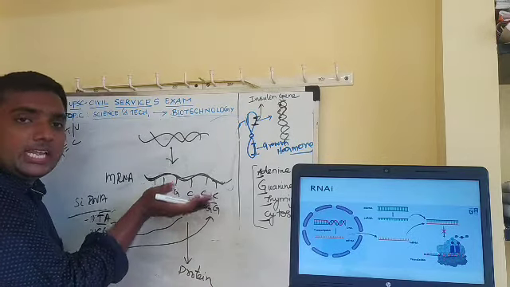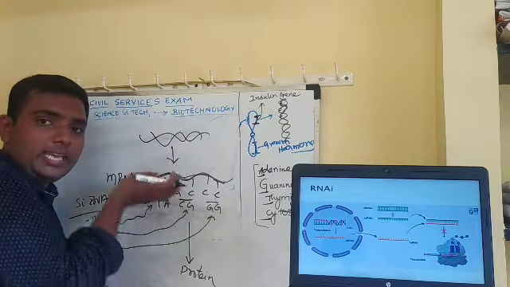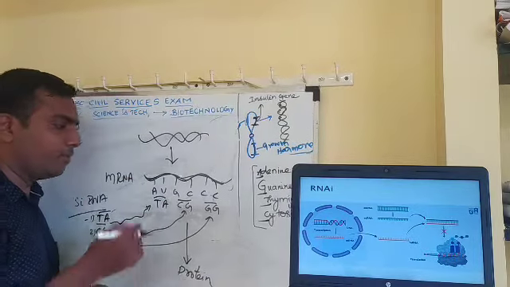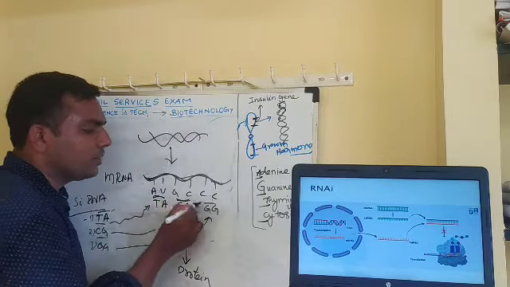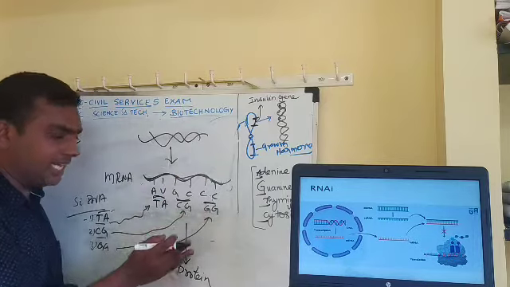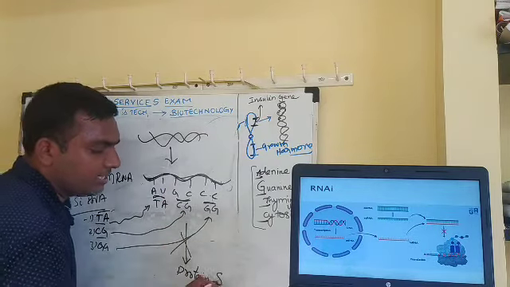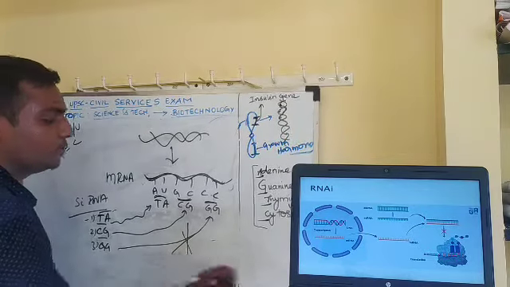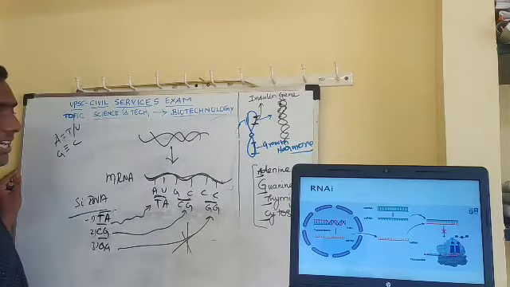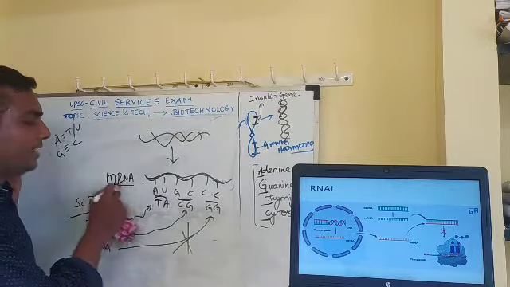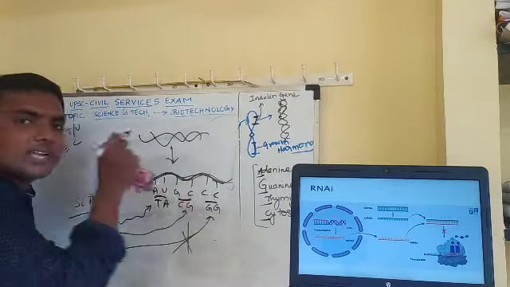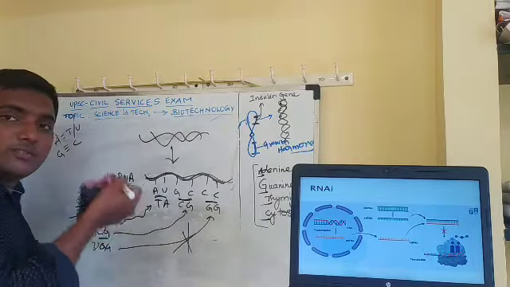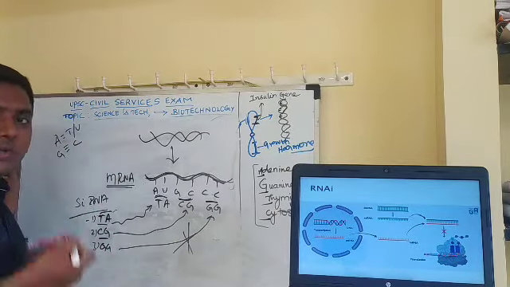Only if this is a single strand will ribosomes come and bind, and amino acids get joined to become a protein. But once these small RNAs go and bind complementarily to it, that's it. Further protein synthesis is stopped. Okay, so this process is called RNA interference. What you are doing is simple, as the name indicates: you are interfering with this RNA and stopping its further translation into protein. You are not allowing it.